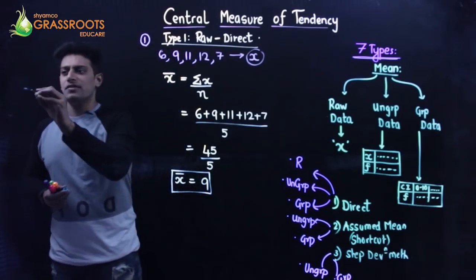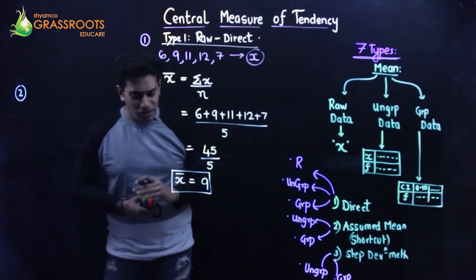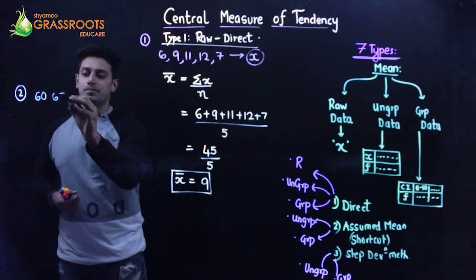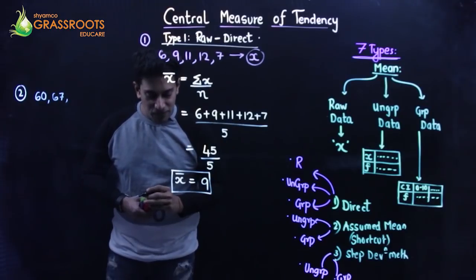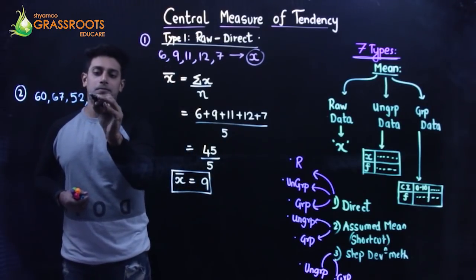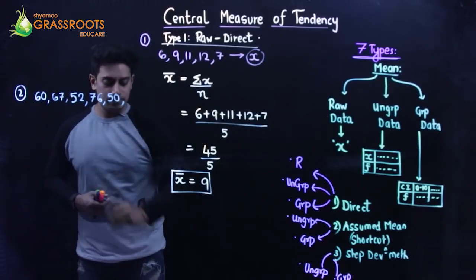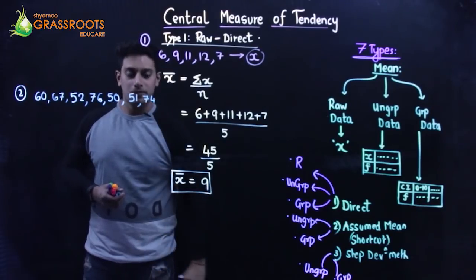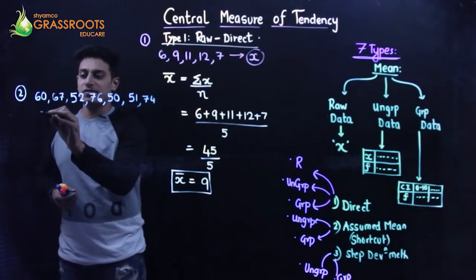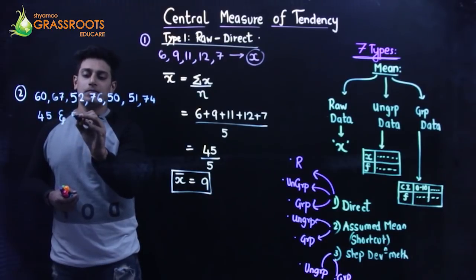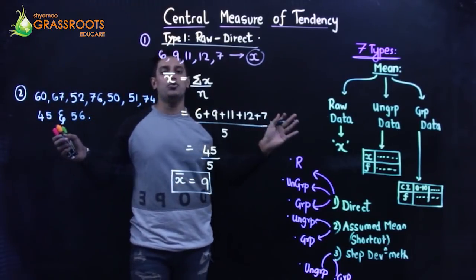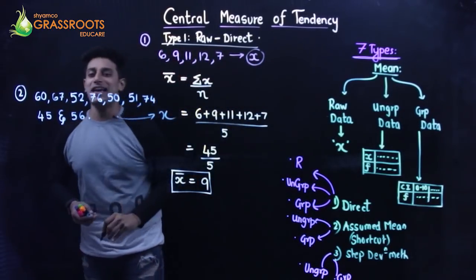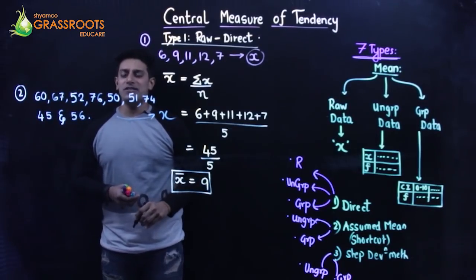The question is second number. Again, a raw data is given as 60, 67, 52, 76, 50, 51, 74, 45 and 56. These are just random values, discrete data, raw data, X. So can I say they denote X? Fine. Now listen to me carefully.